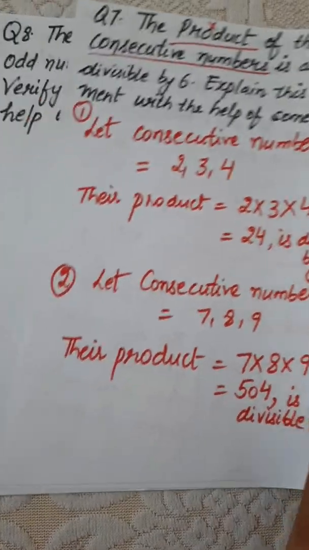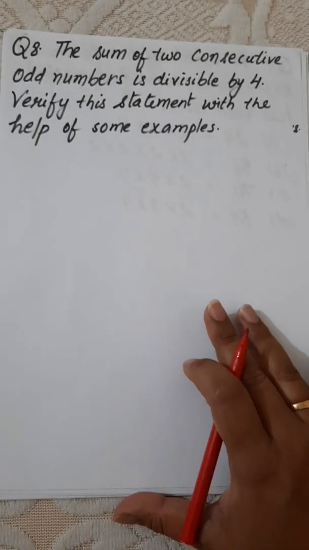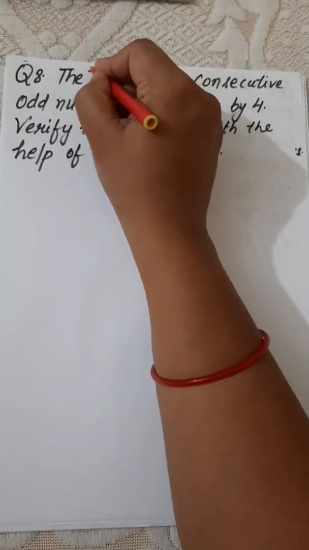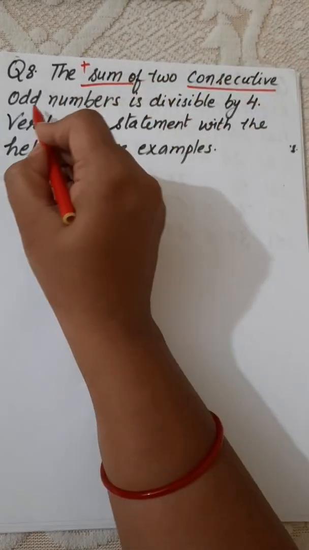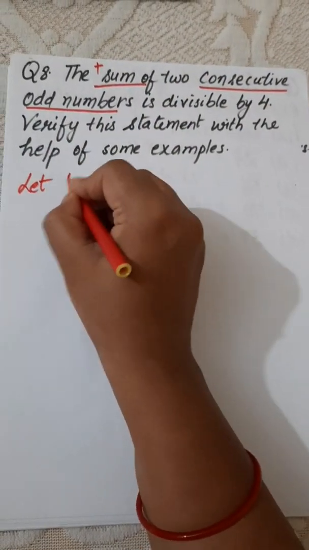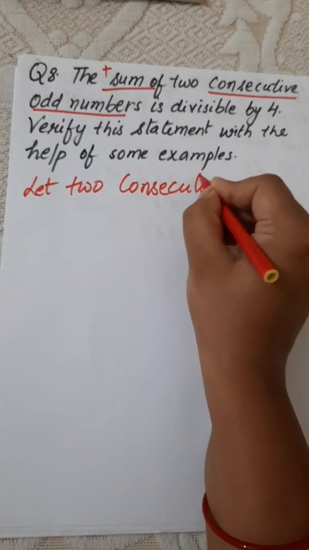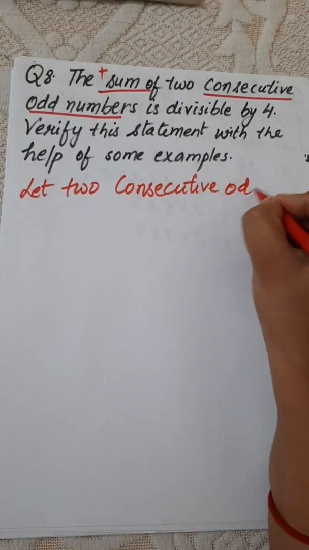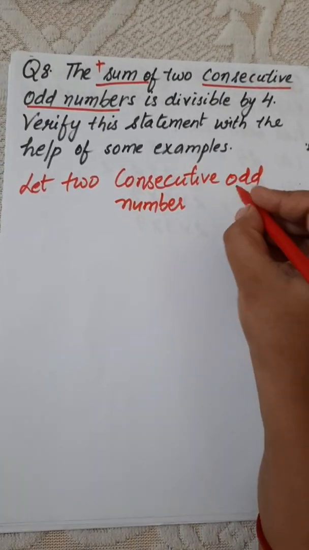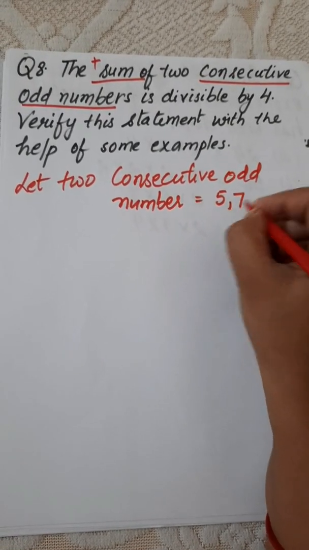Now let's start the next question, that is question number 8. The sum of two consecutive odd numbers. Sum means you have to add two consecutive odd numbers. Let's take any two consecutive odd numbers. Let two consecutive odd numbers. So let's take 5. 5 is an odd number and the next consecutive odd number is 7.